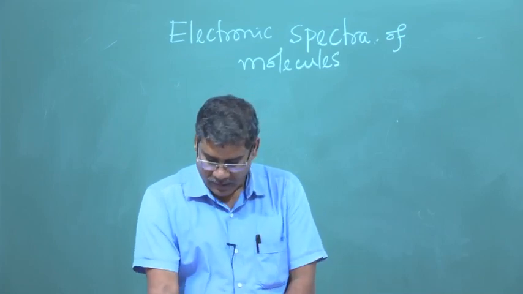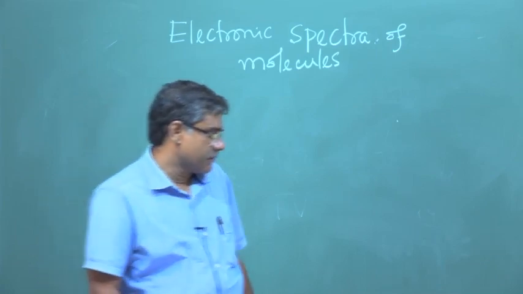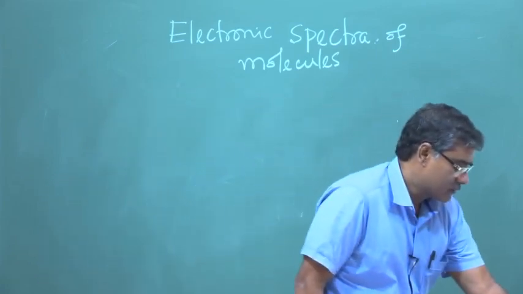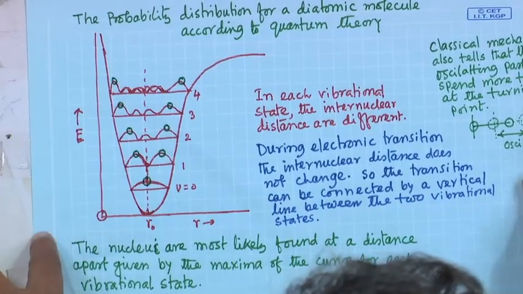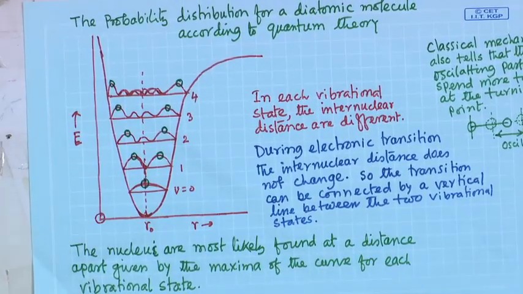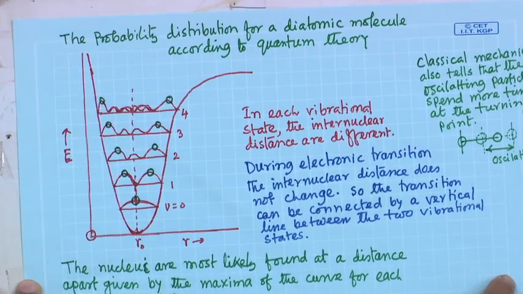Now, to understand this principle, one has to understand that the transition can be represented by vertical lines.